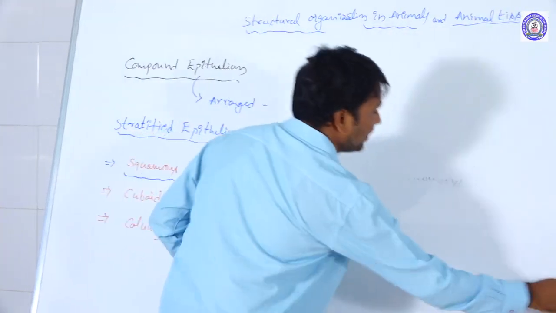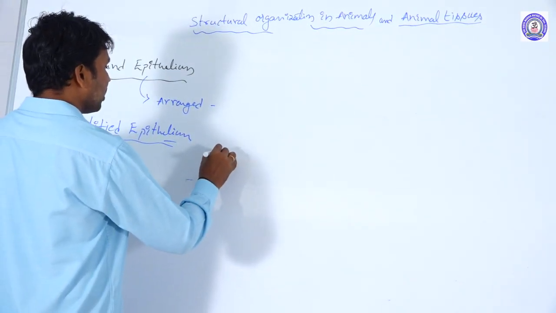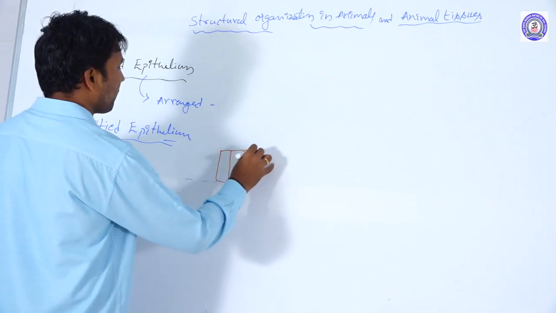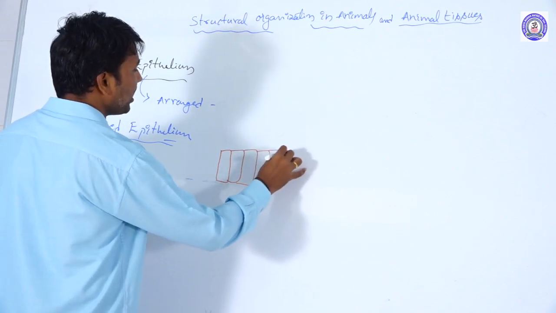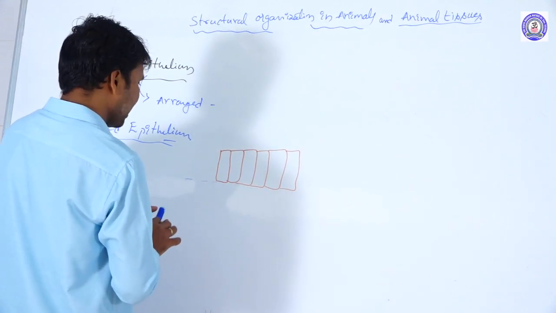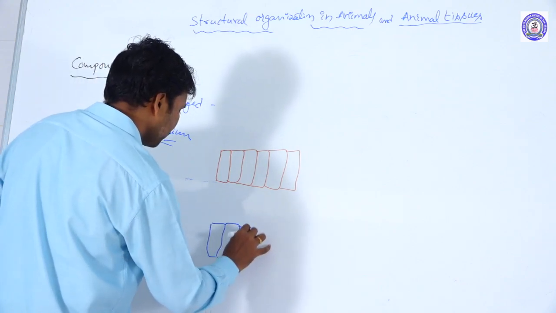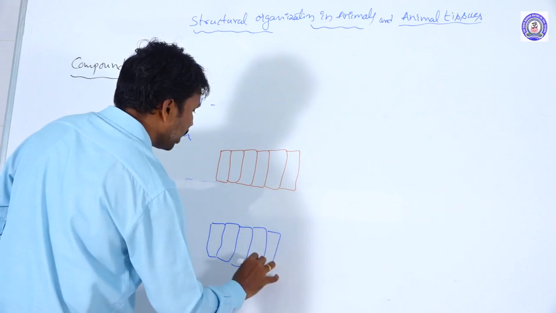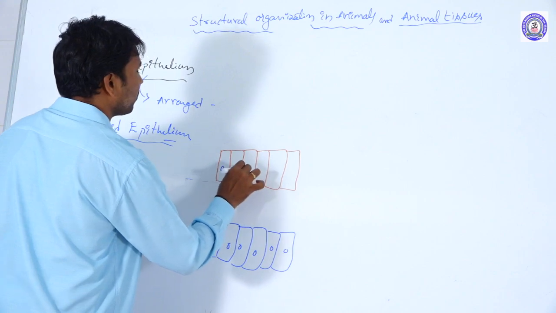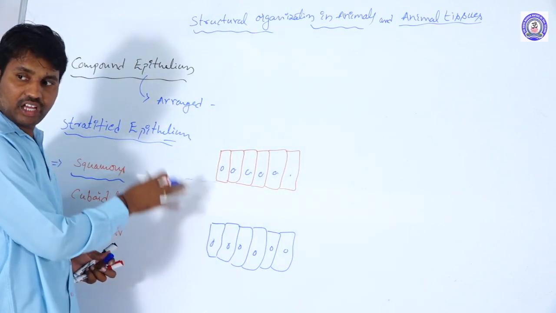Next we take the stratified columnar epithelial tissue. Here the specific feature is that the columnar epithelial tissue forms both the superficial region and the inner lining region. Both the superficial region and the inner region are formed by columnar cells.